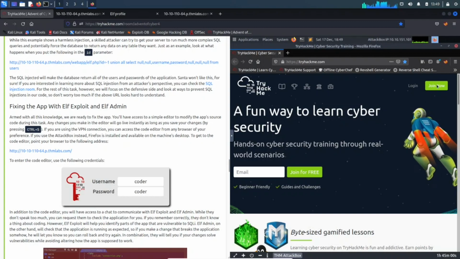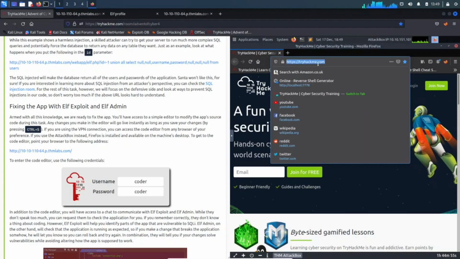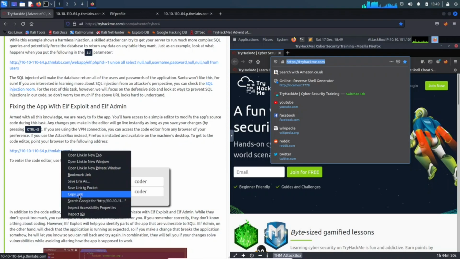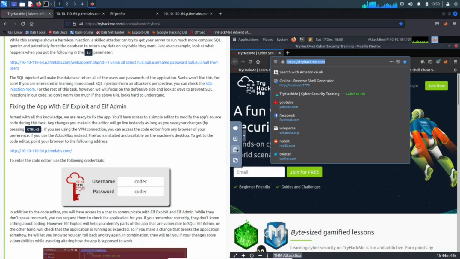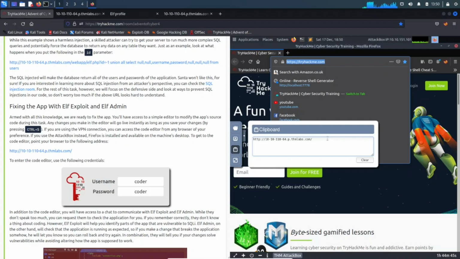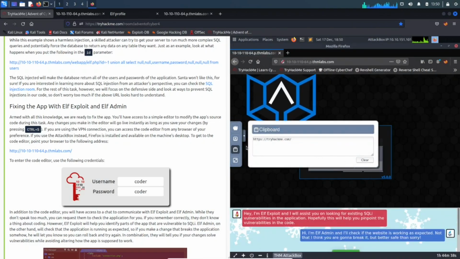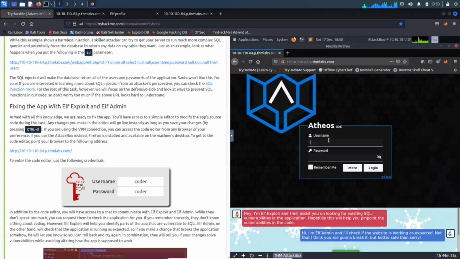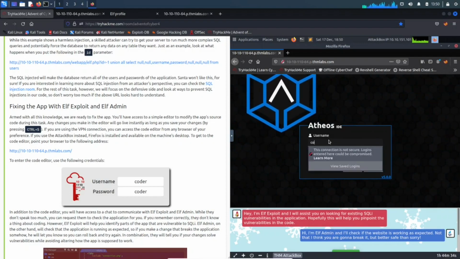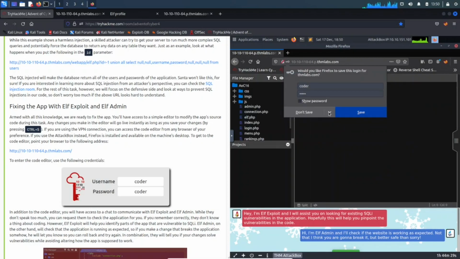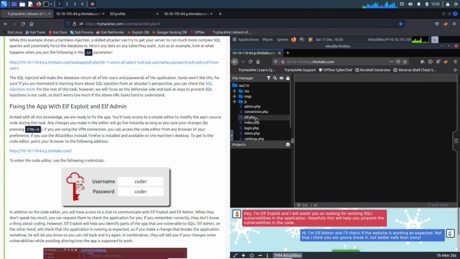Let me try to paste that there. No. Let me copy this, maybe it's a little easier. Let's paste that. Okay, coder. We don't have to save it.